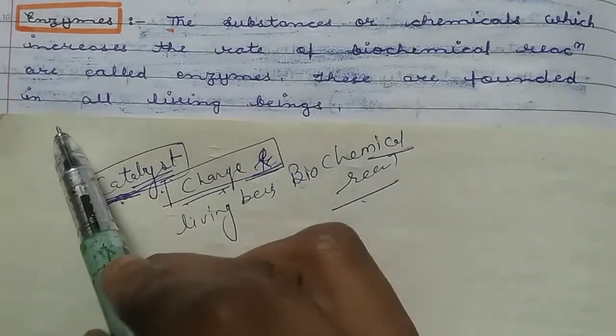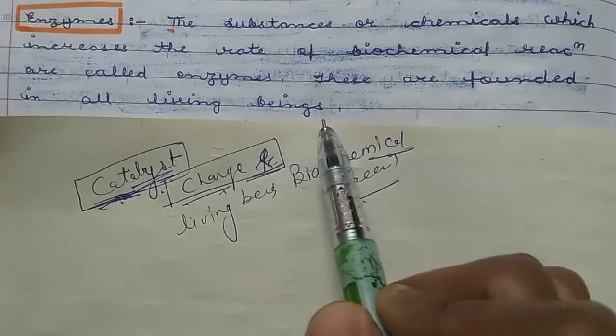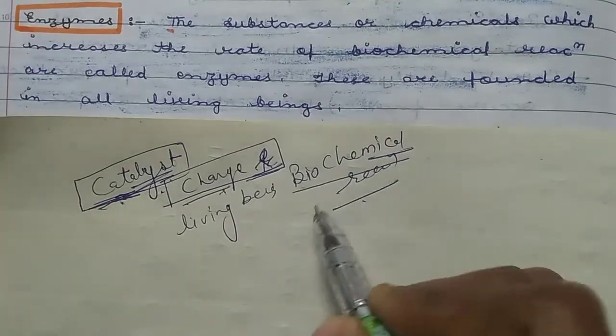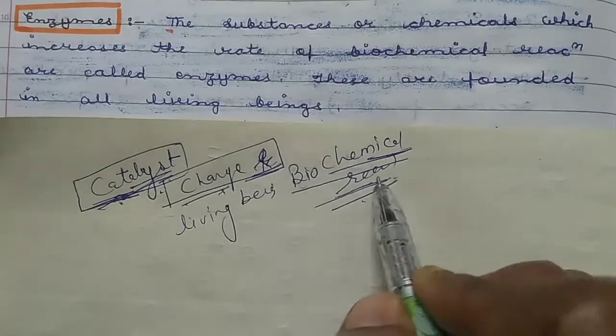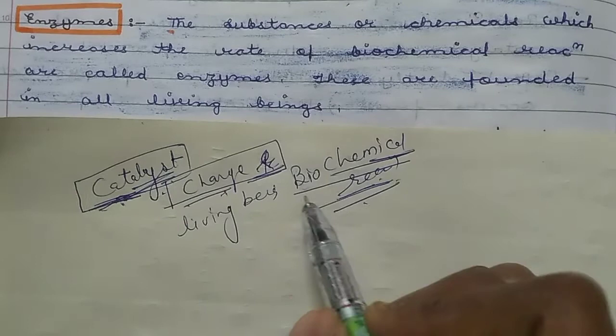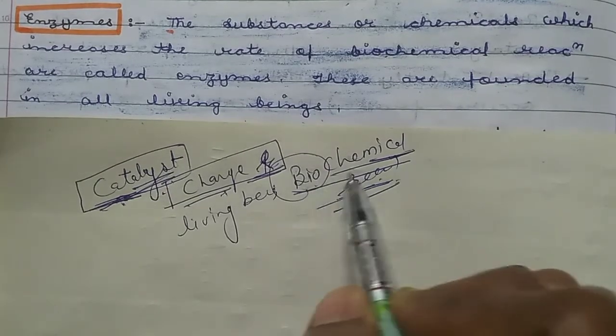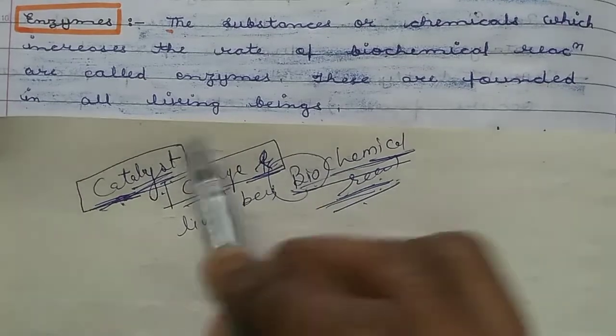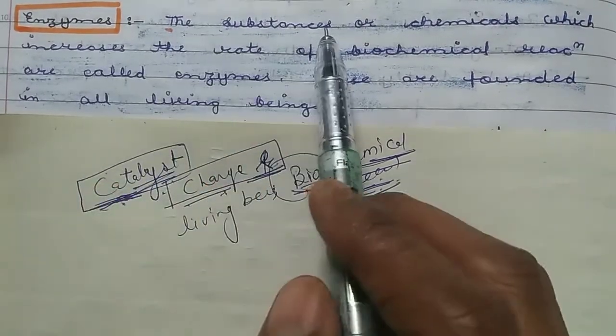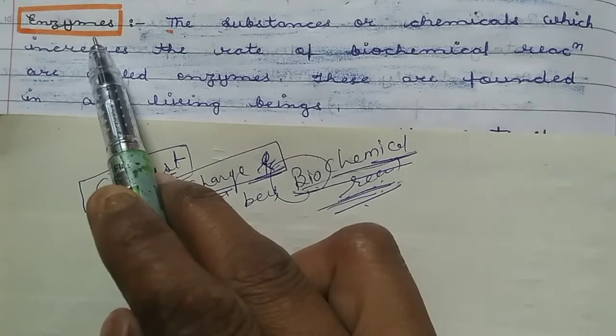These are found only in living beings, because biochemical reactions means the chemical reactions which are taking place in living beings. Bio here means life. So the biochemical reactions are changed by the presence of some substances. These are the enzymes.